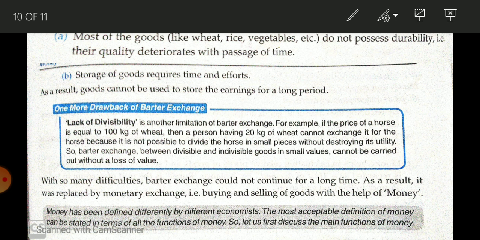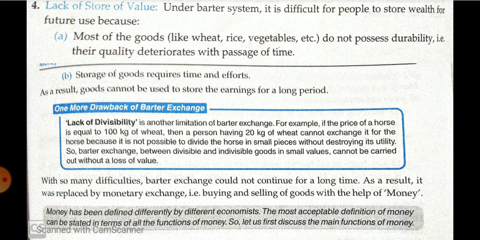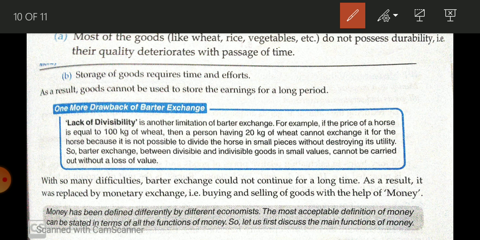Next, one more problem we face in the barter system is lack of divisibility. Lack of divisibility means many things cannot be divided. उसको divisible करने पर वो उसकी वैल्यू कम हो जाती है. Like a horse: if you have a horse and you want to exchange it, how is the ratio or proportion of exchange going to be decided? If you cut the horse, it is going to lose its value. So this type of complexity we find in the barter system.